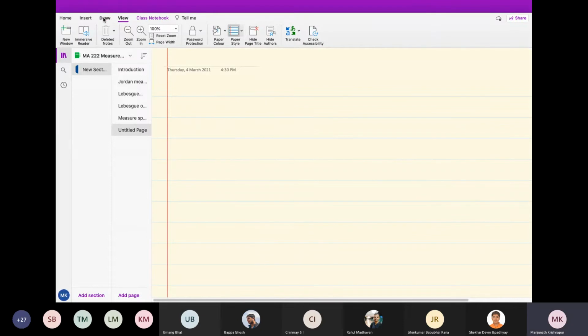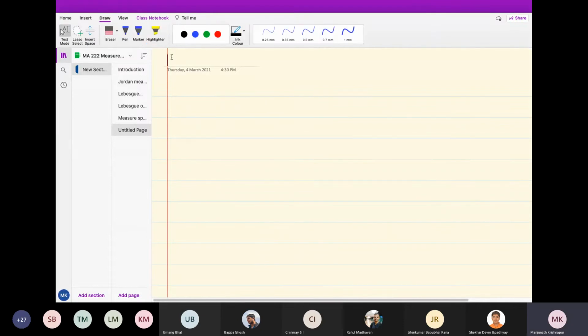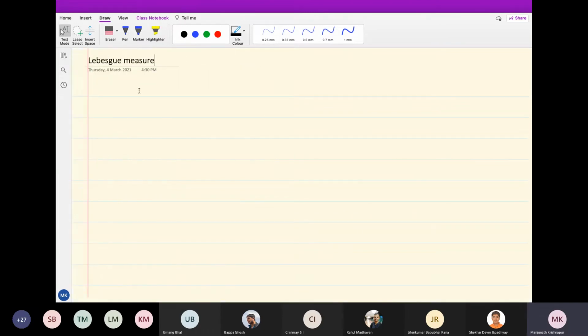Okay, so now I want to go to the Lebesgue measure. I want to actually give the proof of the theorem that I stated last time. Now let me recap and state that theorem again. So now we will go back to what I was doing last time. We'll go back to Lebesgue measure.